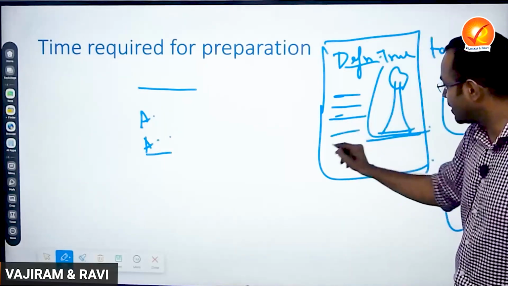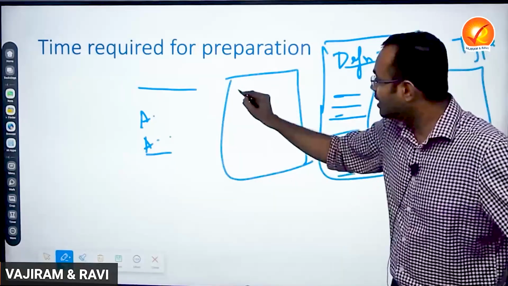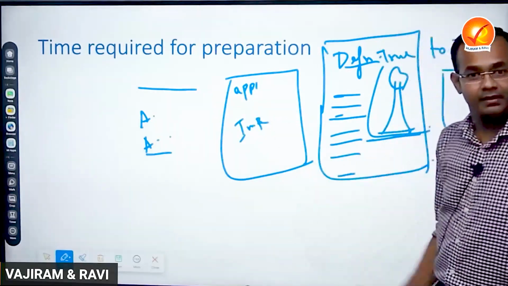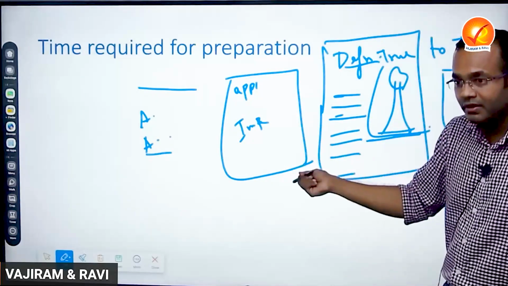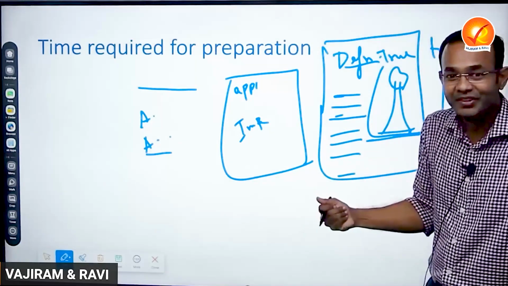So after you speak about the explanation part of the mechanism, on the next page you go on with the applications. What are the applications? What is the impact? I can write that. With that, the answer is over. There is no need to conclude.